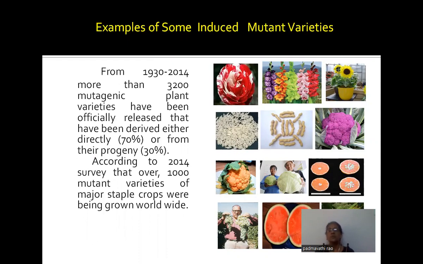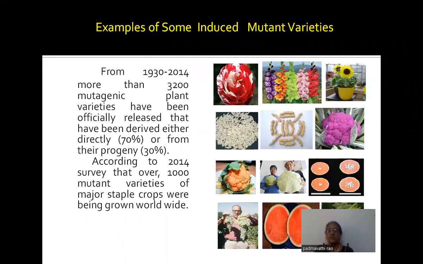Most of the mutant forms are from horticulture, agriculture, and even in floriculture we are getting different varieties of induced mutants. So these mutations are very useful in agriculture for the production of new varieties.